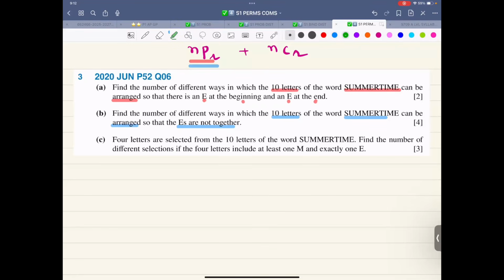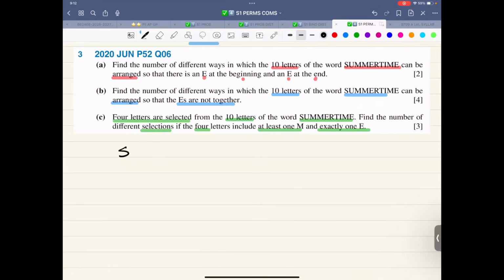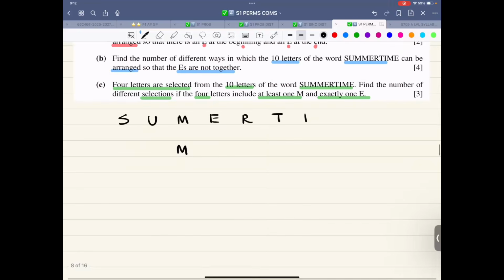Third one. It says 4 letters are selected from the 10 letters of the word summertime. So selected, that is combination. Find the number of different selections if the 4 letters include at least one M, exactly one E. So this is like the identical thing selection that we have done thoroughly in class. So now, first thing first, let me write summertime.